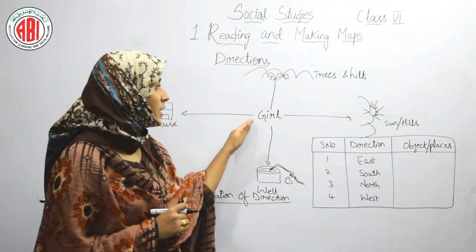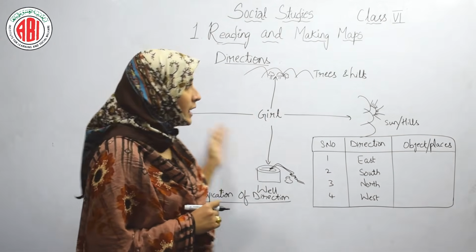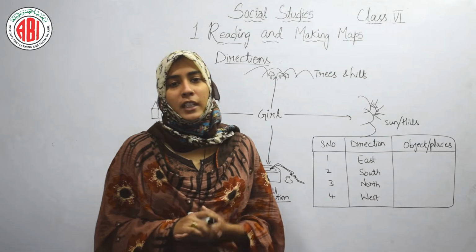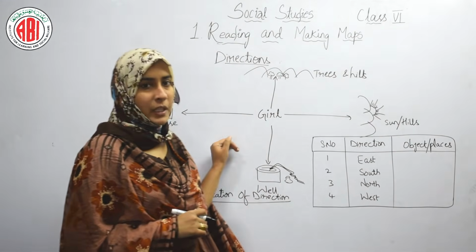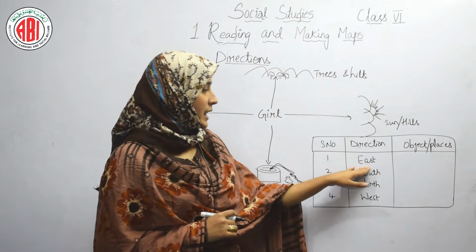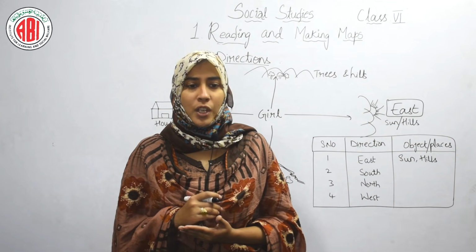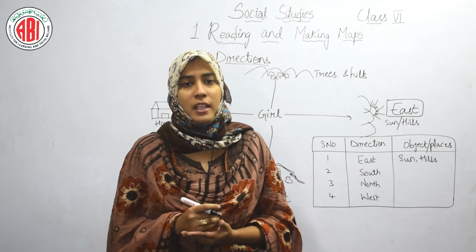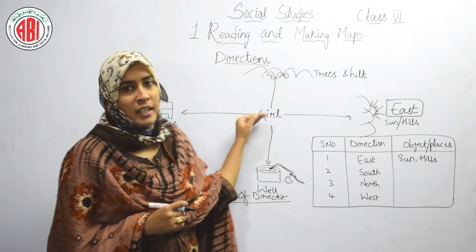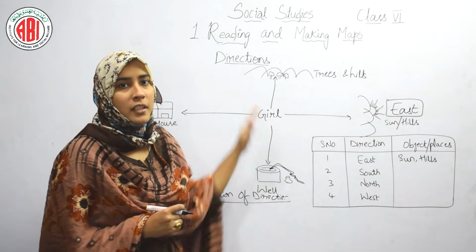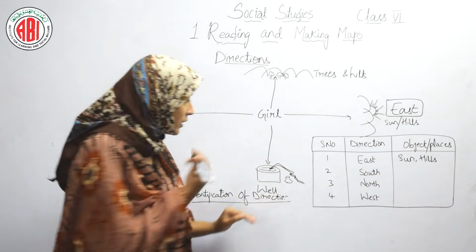So there is a girl who is facing the 4 directions and she is standing in the middle. Now you have to fill this box by using this picture. First one is east, hills. If you stand facing east, all the things to your right are towards south. See, this girl is facing the east. So her right will be this part. This part will be the south direction.